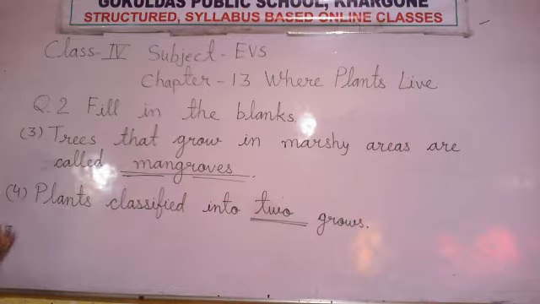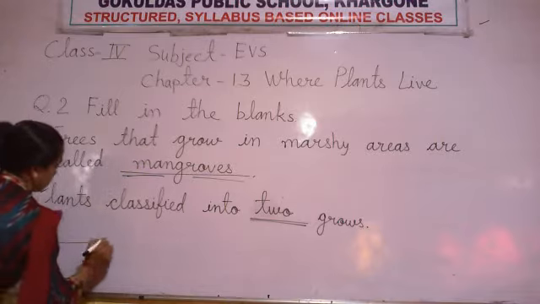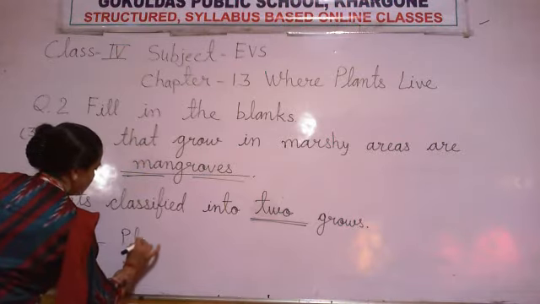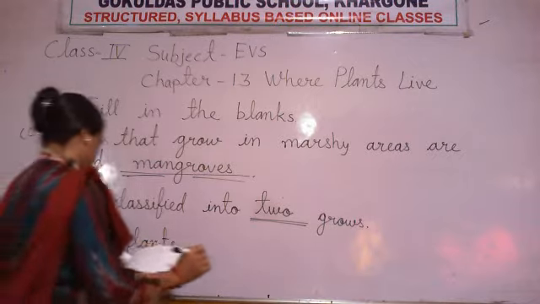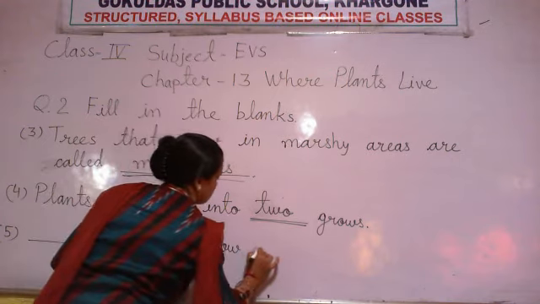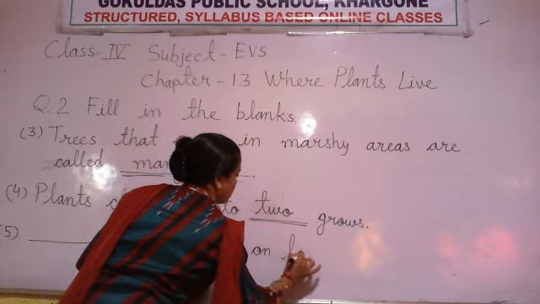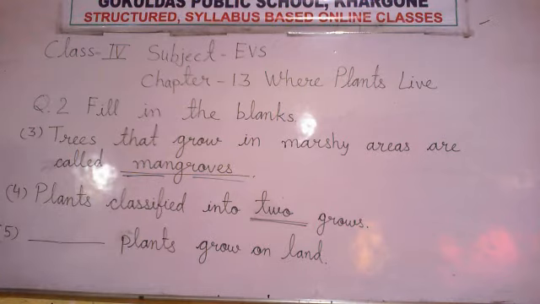Now write number 5. Number 5 is: plants grow on land. Which types of plants grow on land? We give them a name. What is the name of that plant?